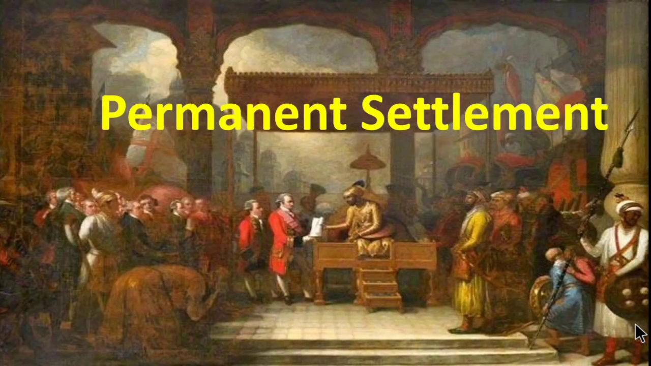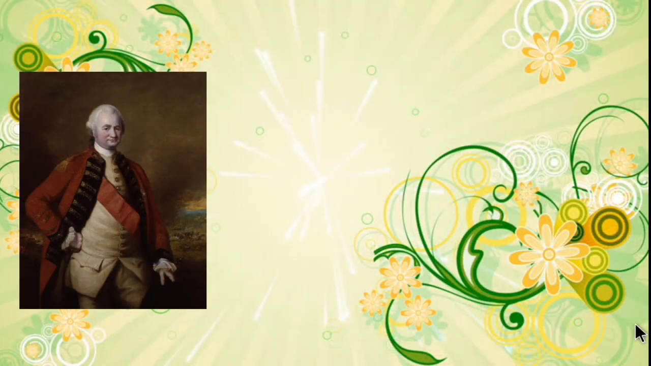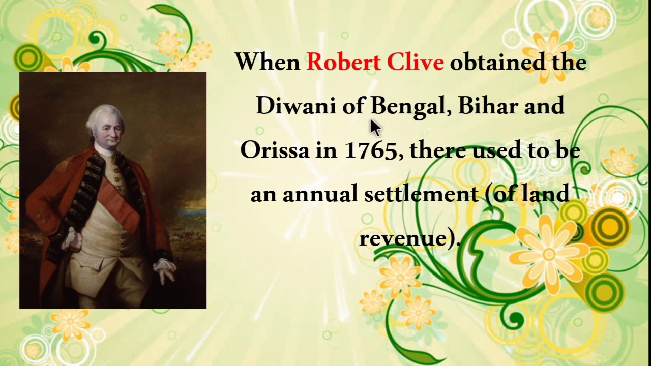So the first one is permanent settlement. Permanent settlement was introduced by Lord Cornwallis. So let's see the features, merits and demerits of this settlement. When Robert Clive obtained the Diwani of Bengal, Bihar and Orissa in 1765, there used to be an annual settlement, that is, land revenue. Diwani means the right to collect the tax from the people of Bengal, Bihar and Orissa. They imposed an annual settlement, that is, they had to settle every year.